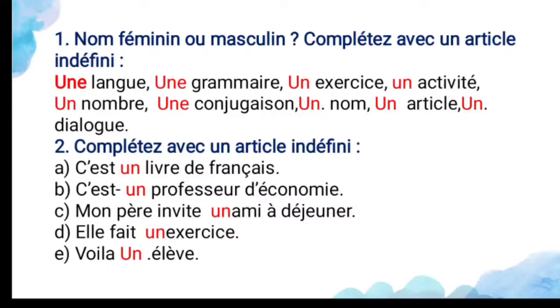And "ween", conjugation, it does not end with e, but it's a feminine noun; it is also an exceptional one. So "ween", conjugation, don't get confused, this you also have to memorize by yourself. And "nom" means a name, so it's a masculine noun only. And "article", it begins with a vowel, so that you can use "un". And "dialogue", it ends with e, but it's not a feminine noun, it's a masculine one. So first exercise is over, let's move to the second.